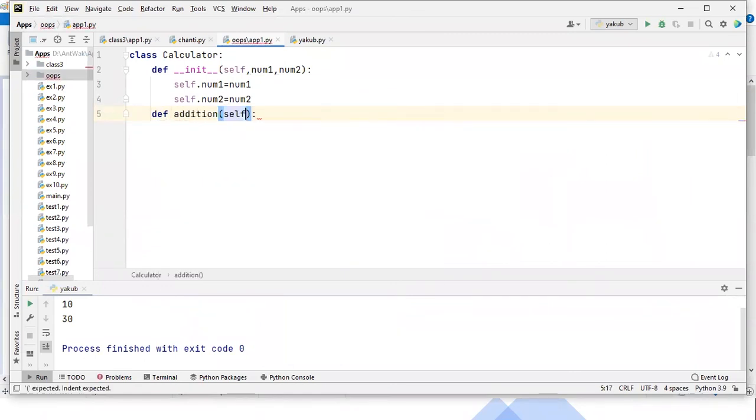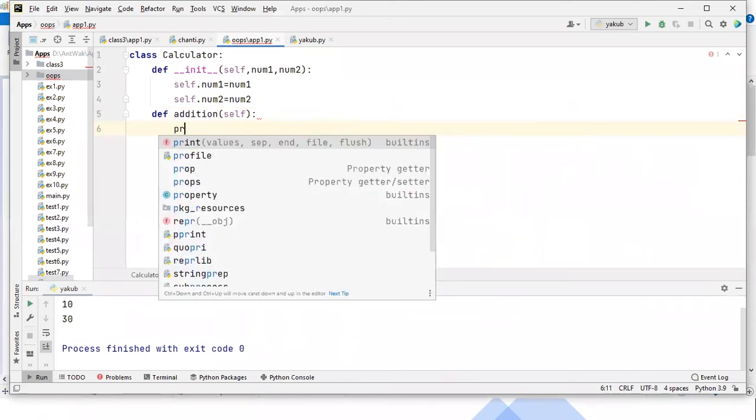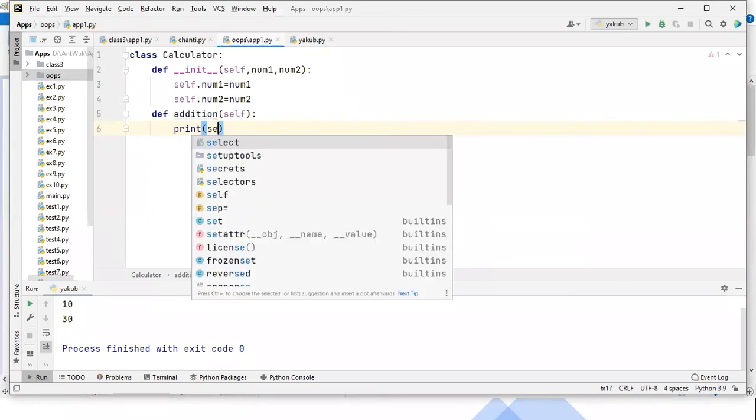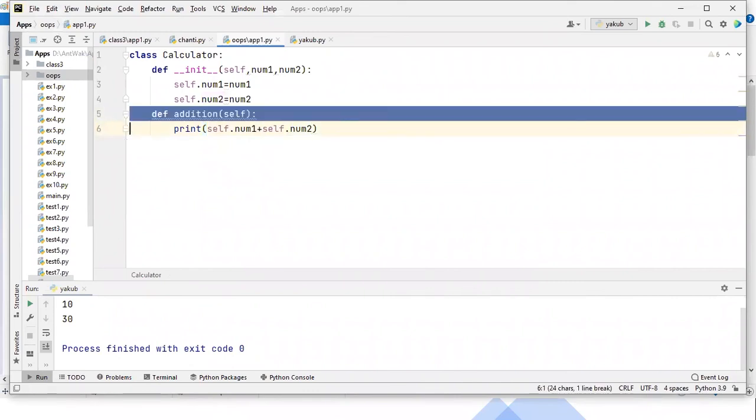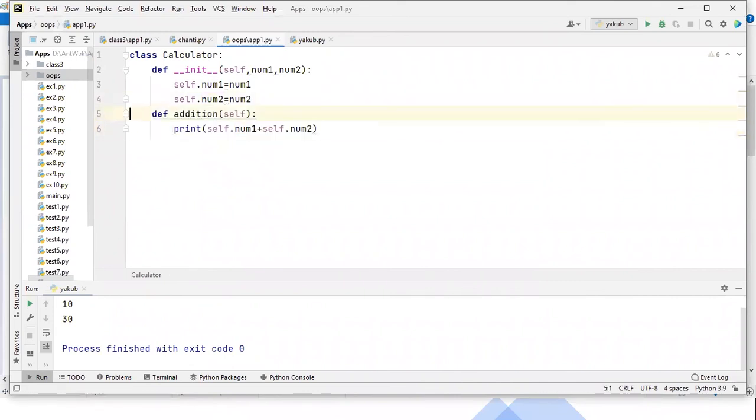The first function name is addition, and guys, here also we have an argument self. Don't get confused. What is self? Now, guys, here I'm printing self.num1 plus self.num2. This is the first function behavior I have written, addition.